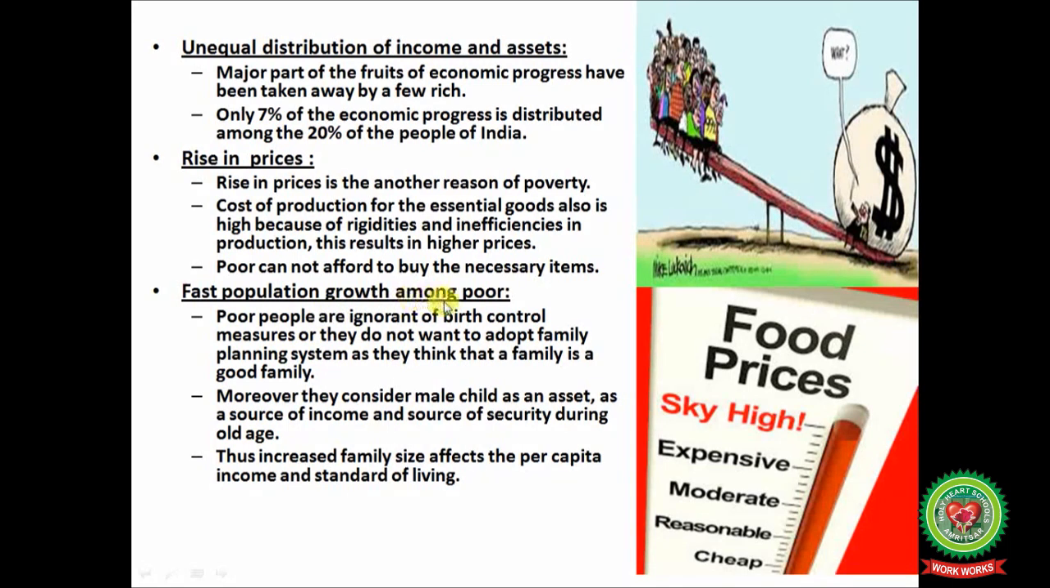Fast population growth among poor. Poor people are ignorant of birth control measures or they do not want to adopt the family planning system as they think that a big family is a good family. Moreover, they consider a male child as an asset, as a source of income and source of security during old age. Thus, increased family size affects the per capita income and standard of living.